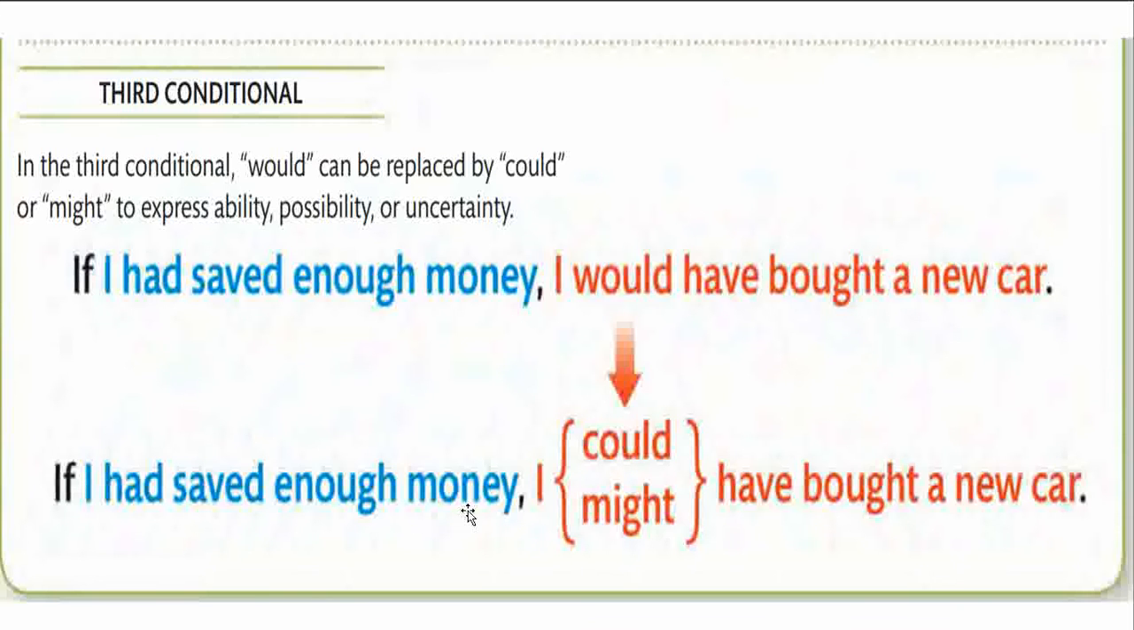If I had saved enough money, I could have bought a new car. Now, that means the person could have done it, but the past cannot be changed. If I had saved enough money, I might have bought a new car. Again, because the past cannot be changed, the result cannot be changed. So, would, could, and might represent something different over here.